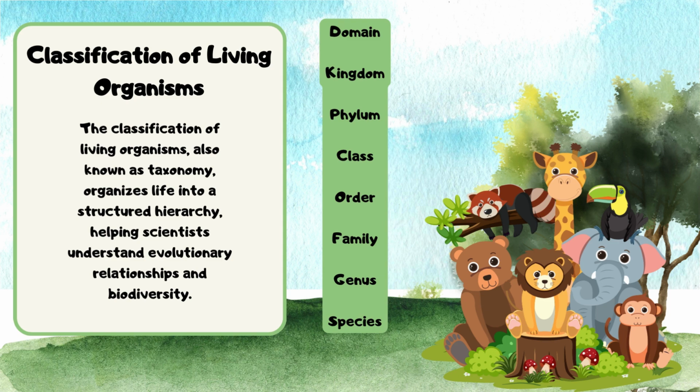Classification of living organisms. The classification of living organisms, also known as taxonomy, organizes life into a structured hierarchy, helping scientists understand evolutionary relationships and biodiversity.